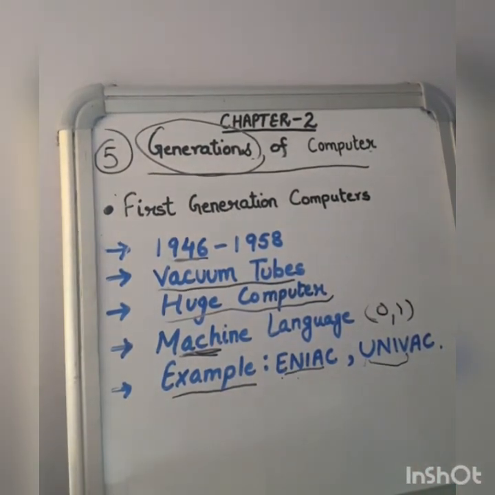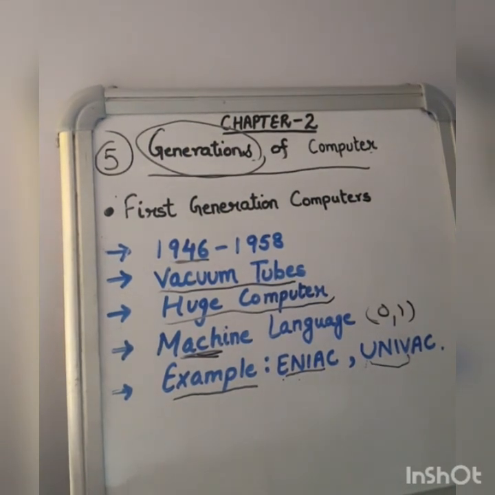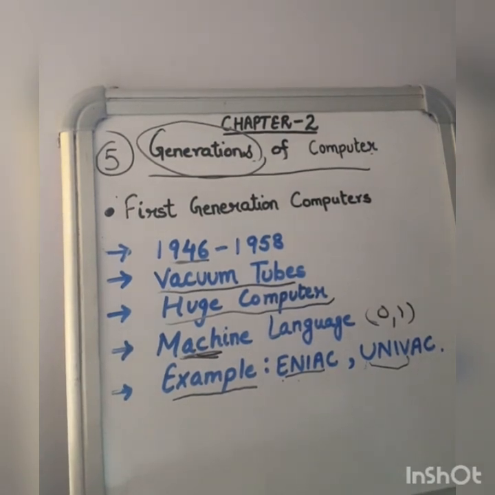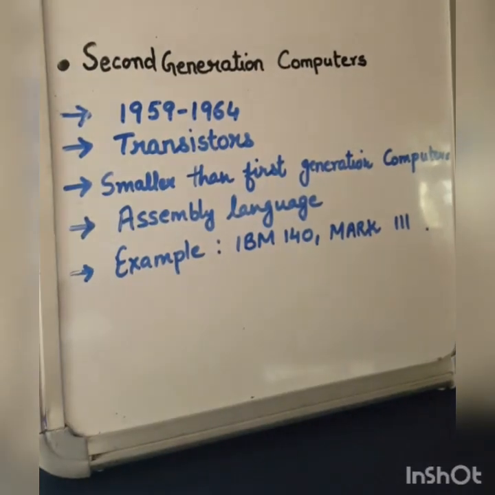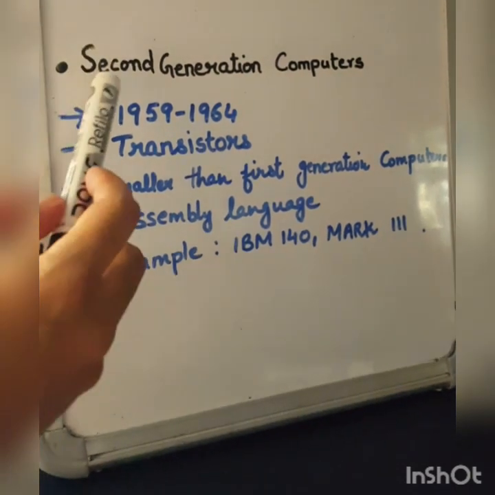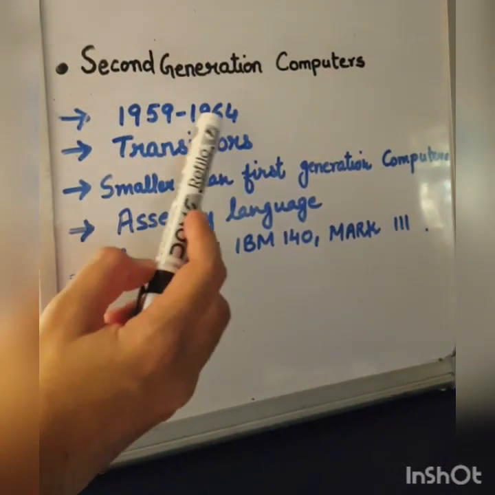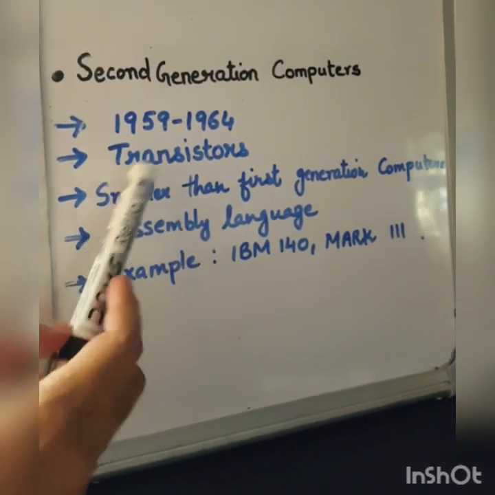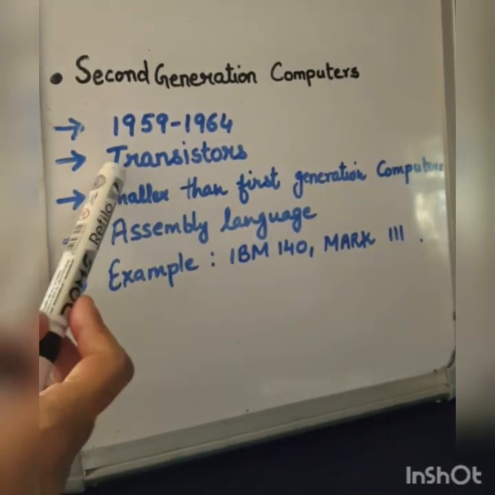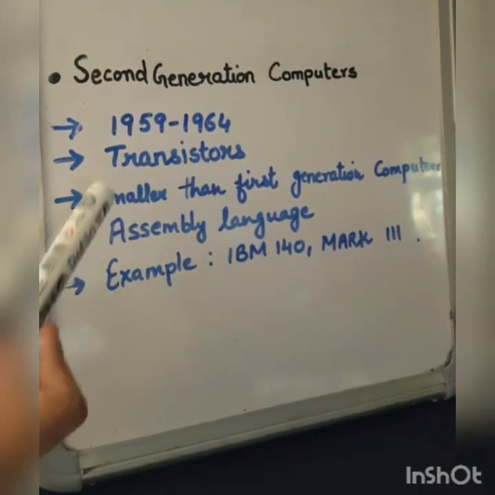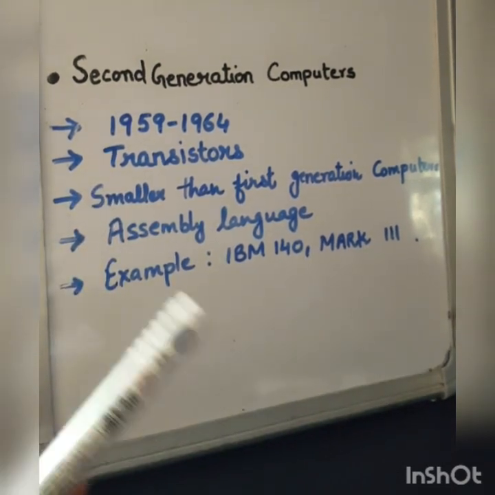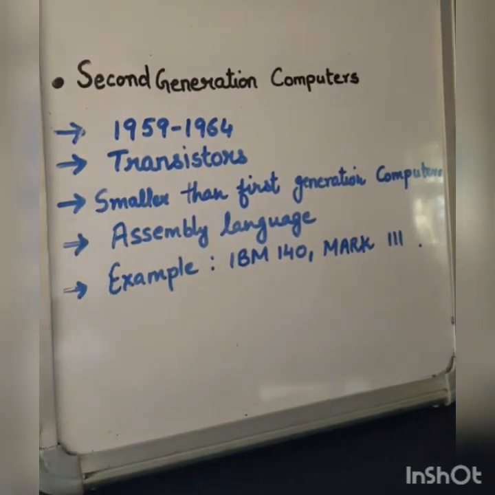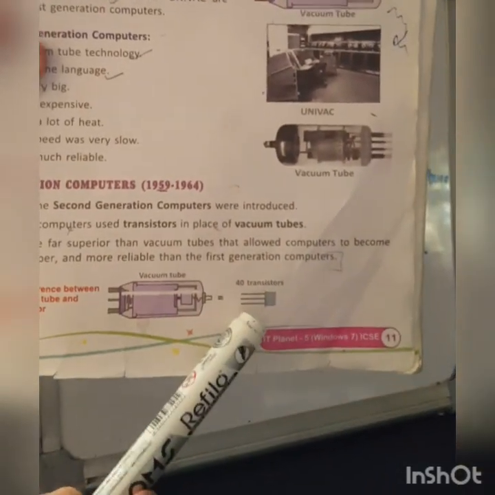Due to these limitations and drawbacks of first generation computer, more advanced computers were developed, which were the second generation computers. Second generation computers were developed in 1959 to 1964. In this generation, transistors were used instead of the vacuum tubes. As transistors are smaller than the vacuum tubes, the computers became much smaller in size and they also became faster and cheaper. On page number 11, you can see the picture of transistors.